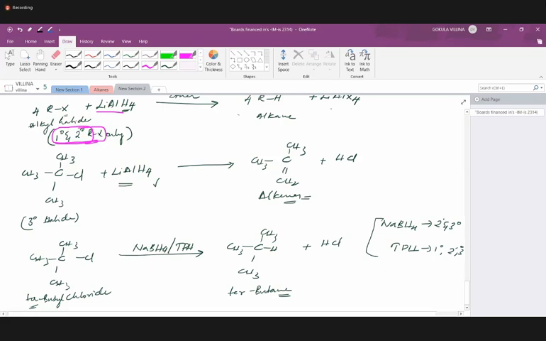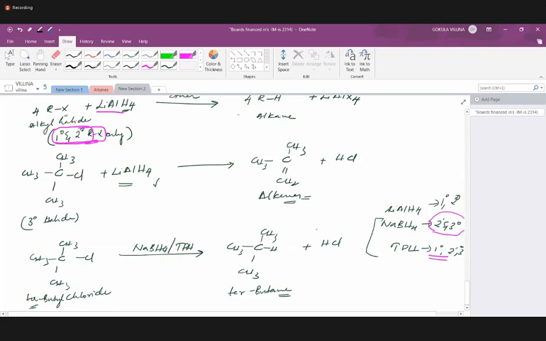So just make a note of them. Why? Because they will ask these kinds of exceptions in the reactions part of the exams. They'll give you the reagent and the alkyl halide, so first check whether it is primary, secondary or tertiary, and accordingly you can find out the product. So here you have lithium aluminum hydride specifically for primary and secondary. Make a note of all three at the same place so that you can remember how these three react differently towards different types of alkyl halides.